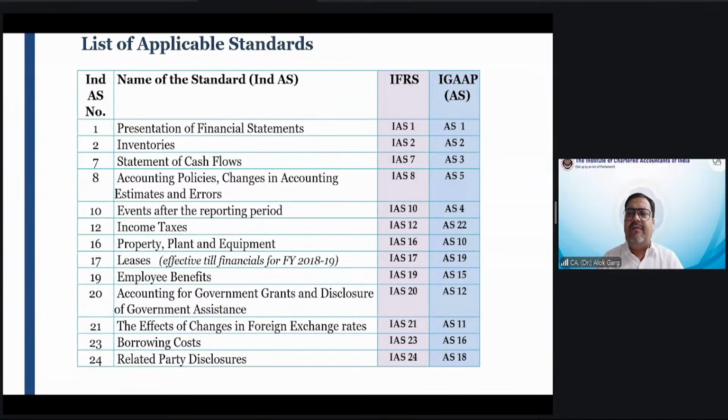Friends, I have given the detail of these standards in this PowerPoint presentation. I will share it with all of you. I will share it with the Board of Studies, and the Board of Studies will circulate it to all of you by uploading on the portal. Right?